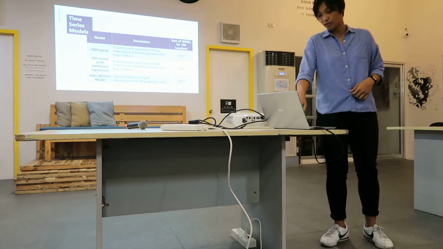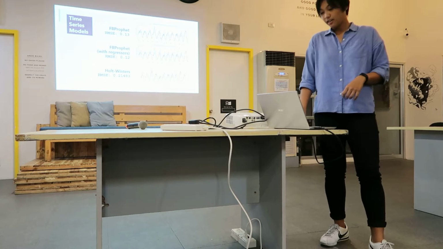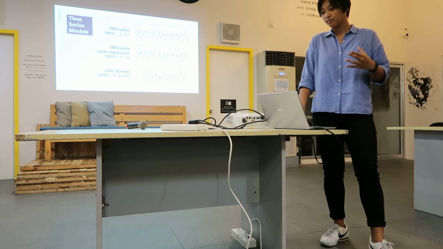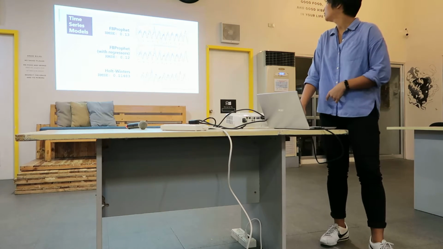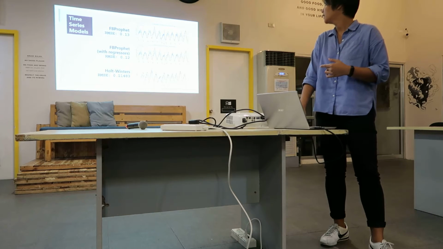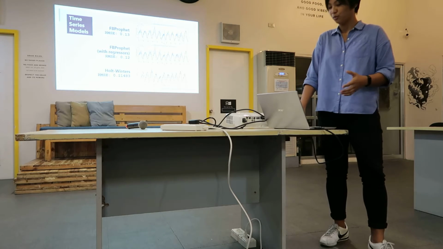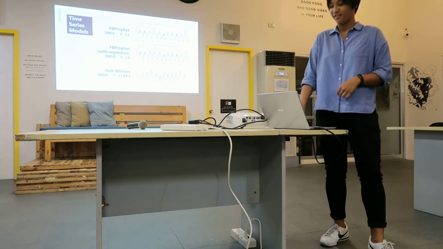And we see that the Holt-Winters model has the lowest, which is 14.3. If we look at a single location, the RMSE for the first one is 0.13, the second one is 0.12, and for the Holt-Winters, 0.1148.